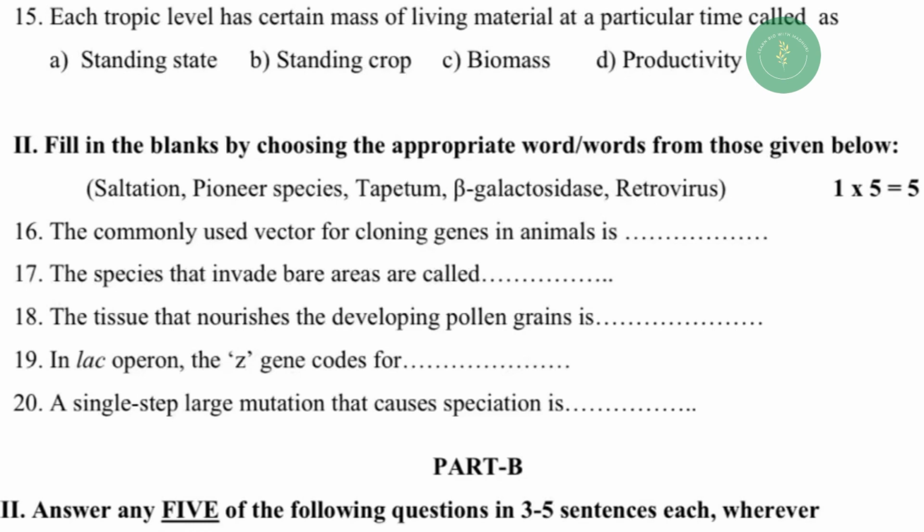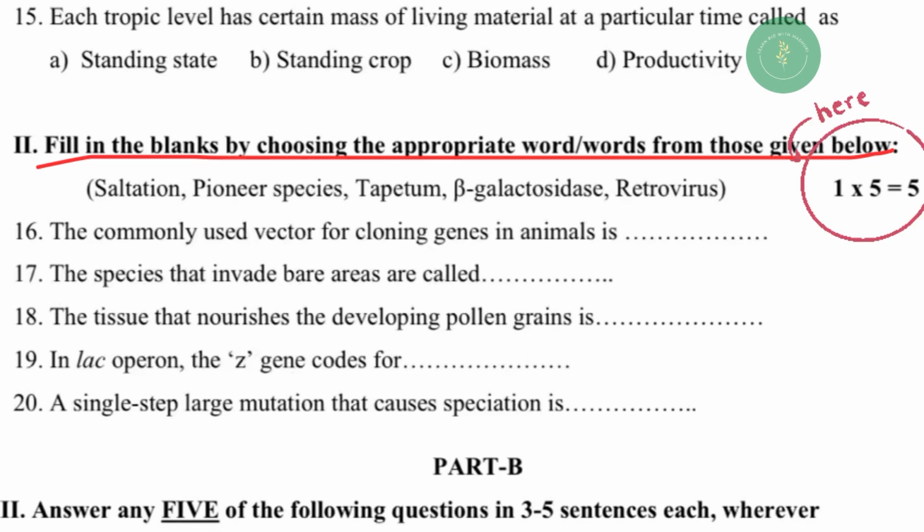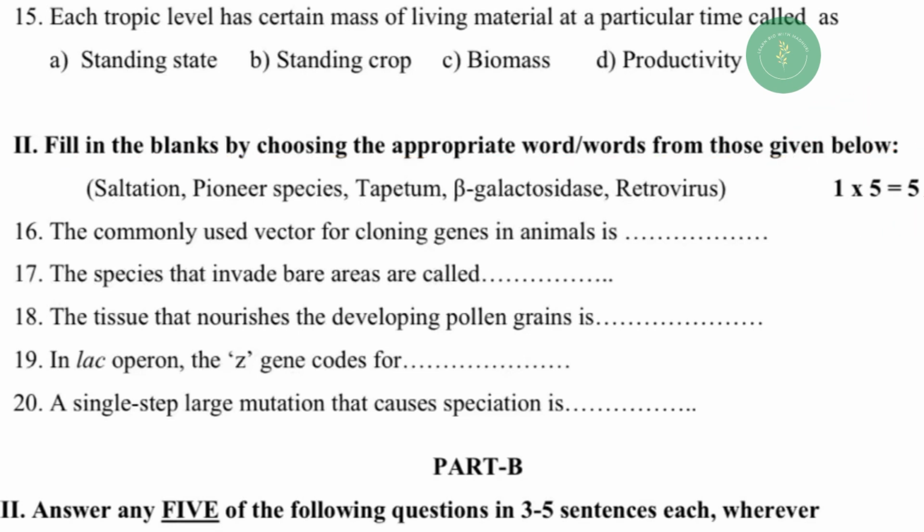Now moving on to section 2. Section 2 is fill in the blanks by choosing the appropriate word or words from those given below. Here 5 questions will be asked for 1 mark. And this is easy, my dear students, because answers will be already provided. You have to read the question properly, guess the term and write it down.